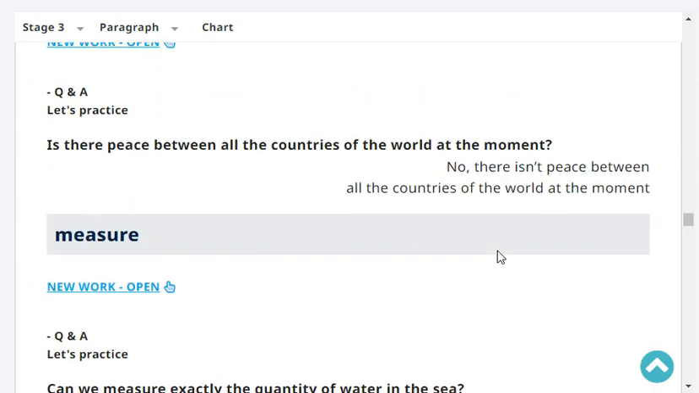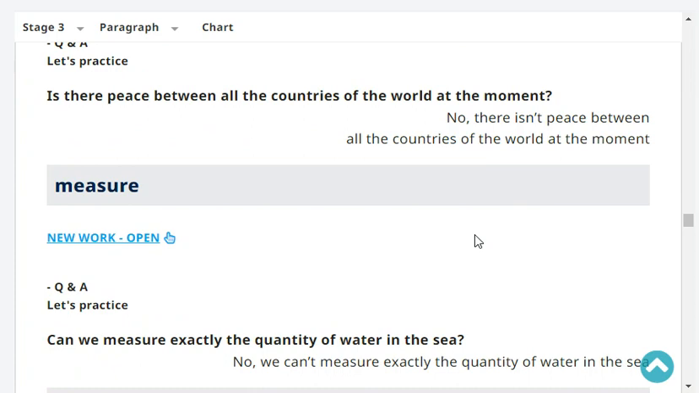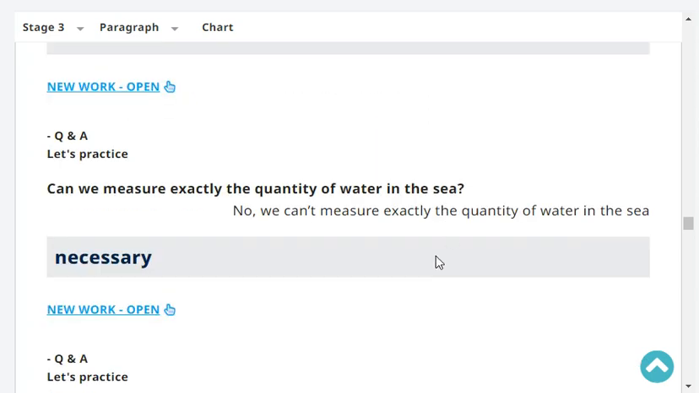Is there peace between all the countries of the world at the moment? No, there isn't peace between all the countries of the world at this moment. Can we measure exactly the quantity of water in the sea? No, we can't measure exactly the quantity of water in the sea.